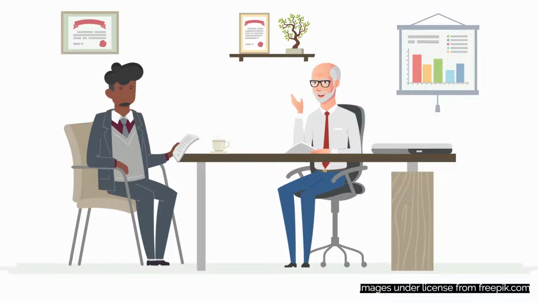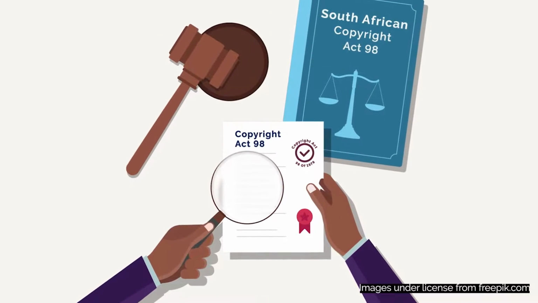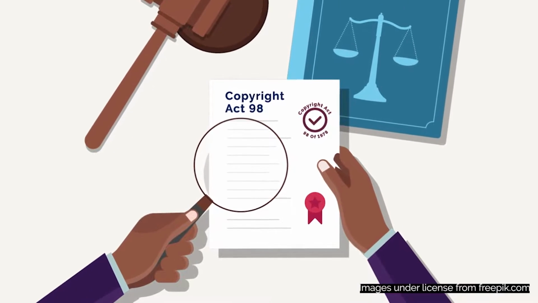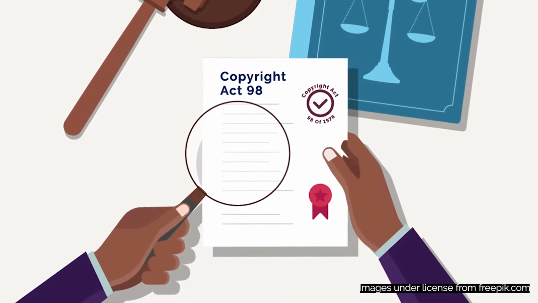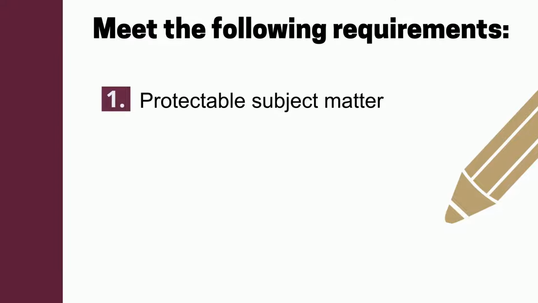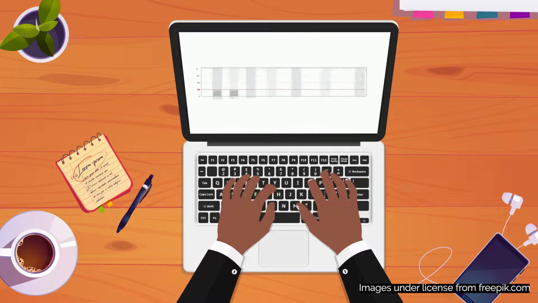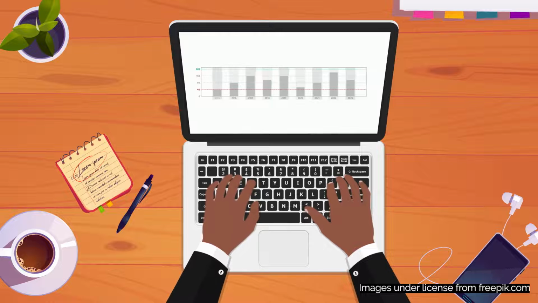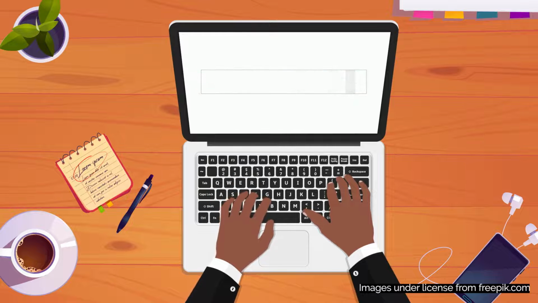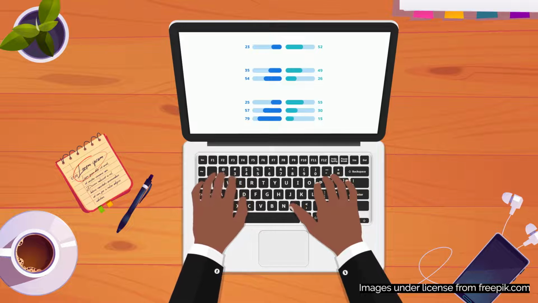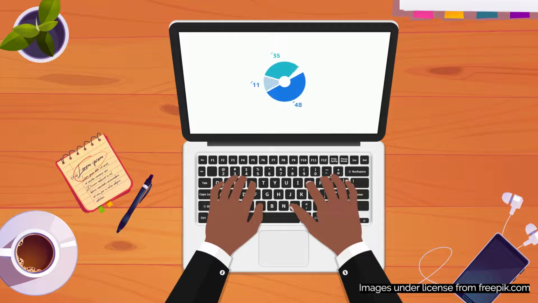Zandile's lawyer informs him that the South African Copyright Act of 1978 provides that for a work to receive copyright protection, it needs to meet the following requirements. 1. It must fall within one of the categories of protectable subject matter. Tables and compilations are protectable as literary works in terms of the Copyright Act. This specifically includes tables and compilations of data stored or embodied in a computer or a medium used in conjunction with a computer.